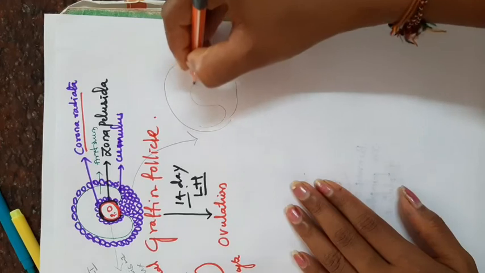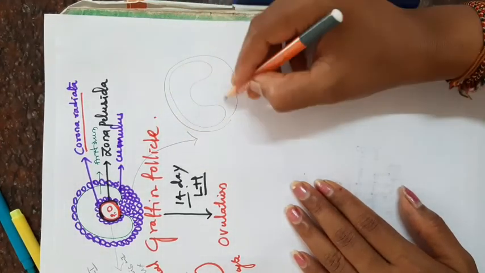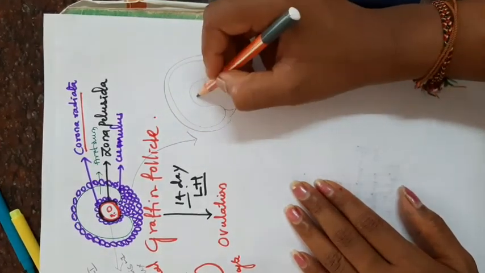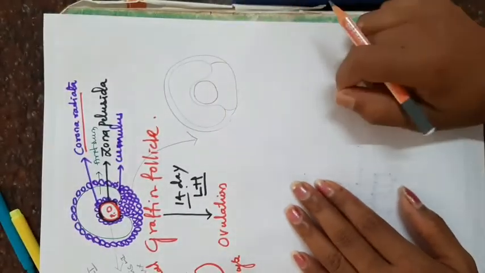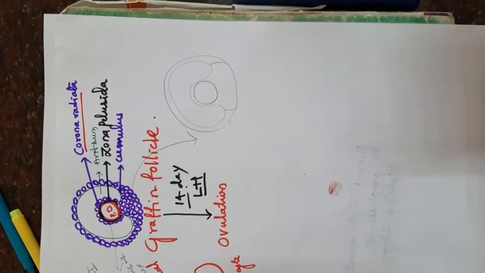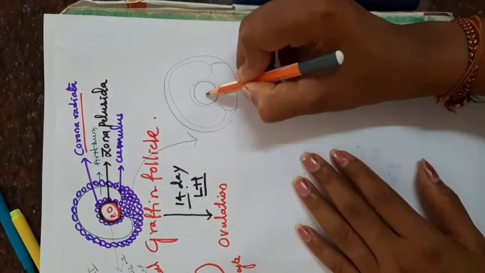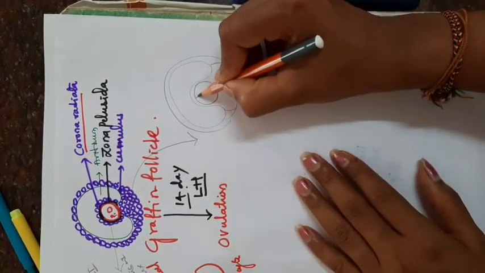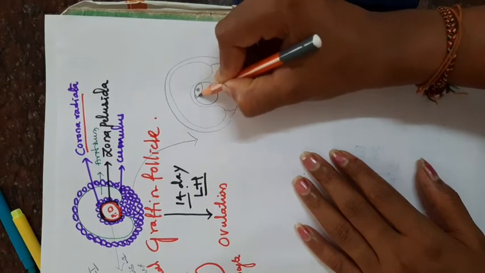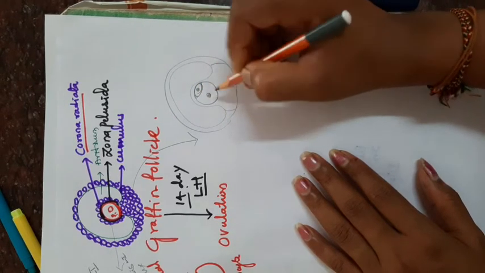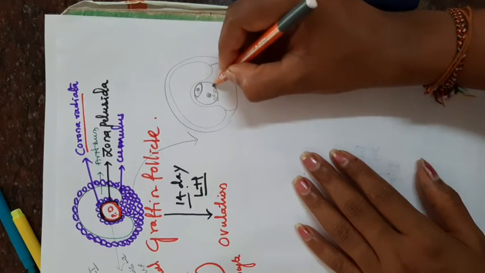This is the cumulus. Here you can see the primary oocyte that undergoes meiosis to form a smaller polar body and a larger secondary oocyte.